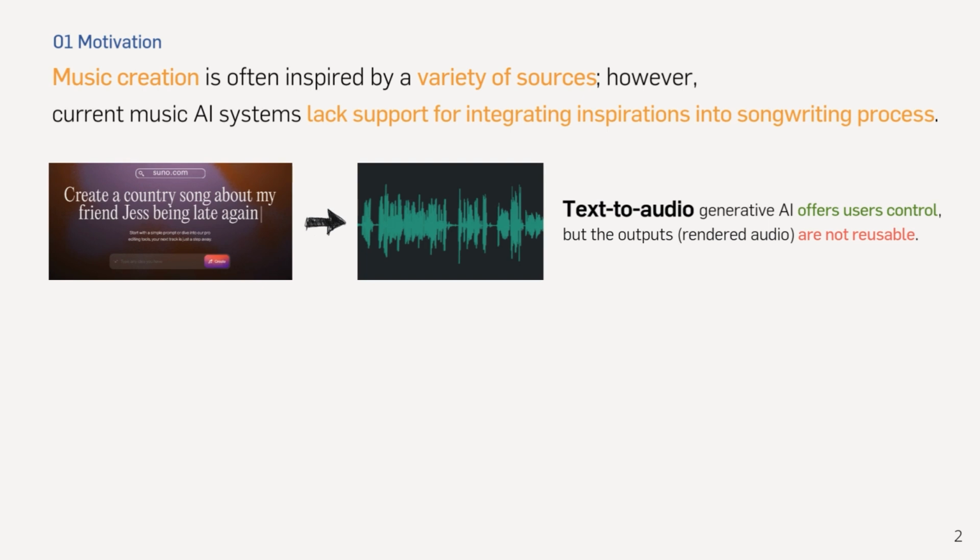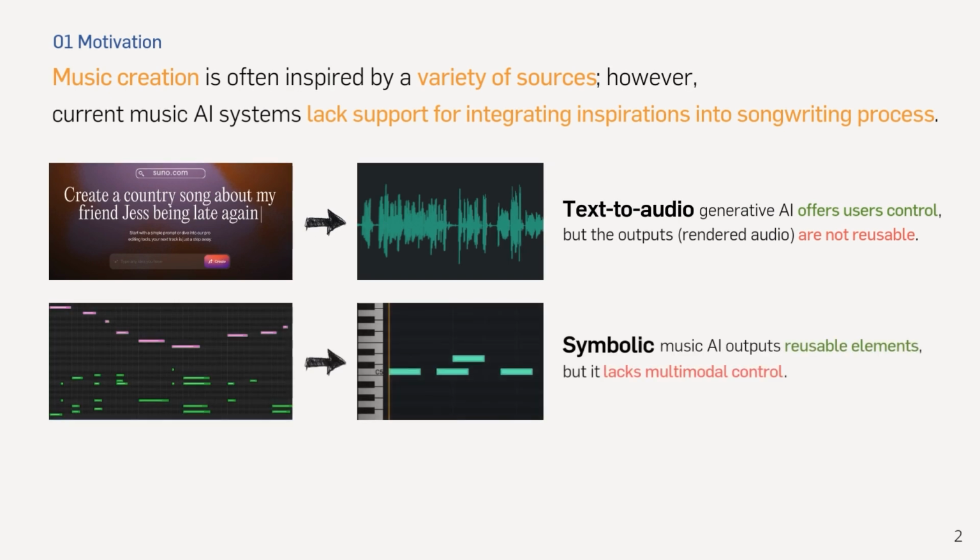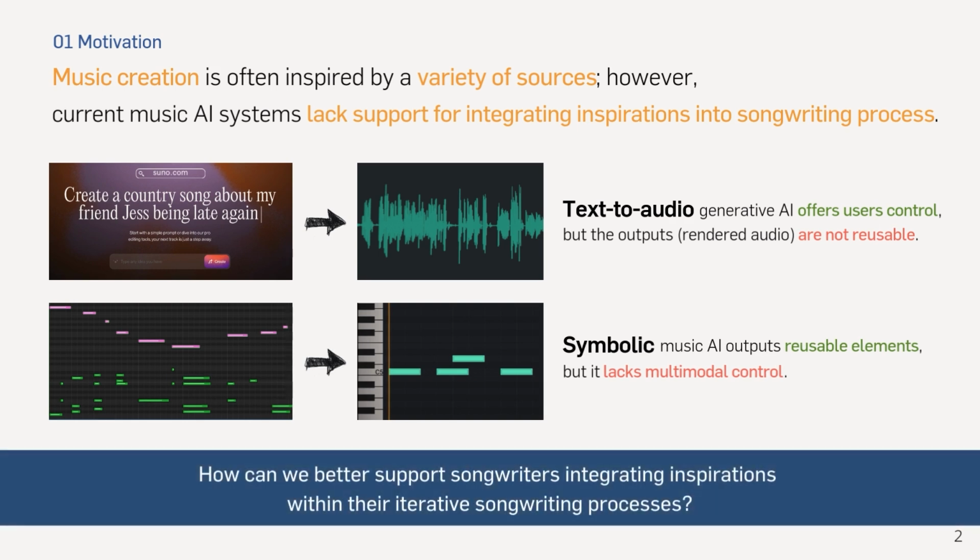Text-to-audio systems can provide intuitive control through text, but output fully rendered audio that isn't reusable in creative workflows like in DAWs. Conversely, symbolic music systems provide reusable musical elements such as MIDI data, but can't easily incorporate non-musical inspirations like images or text. This leads to the question: how can we better support songwriters in seamlessly integrating multimodal inspirations into their iterative songwriting processes?